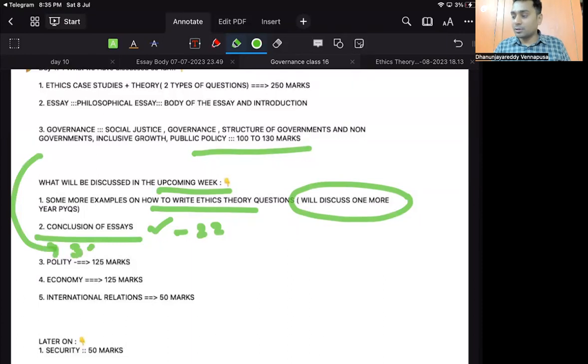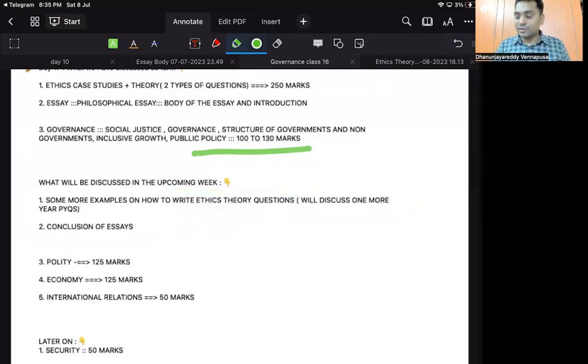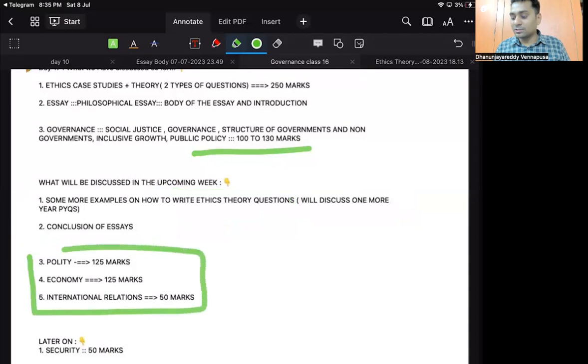I'll just explain a few of the things and how to write them. You will come to know how to write after discussing some more governance topics for 2 or 3 days. Then immediately I'll enter into these things. This is my target, where we will again be targeting 250 to 300 marks totally. It is very easy to score from these areas. We have to understand how this works. In our next classes, maybe around day 20, I'll start polity. By that time, governance will be finished.